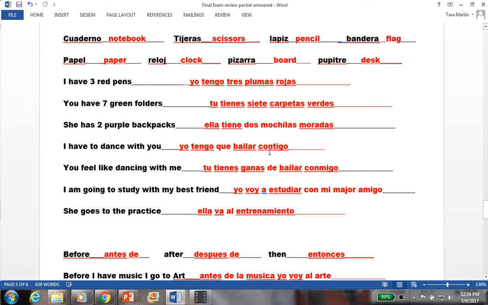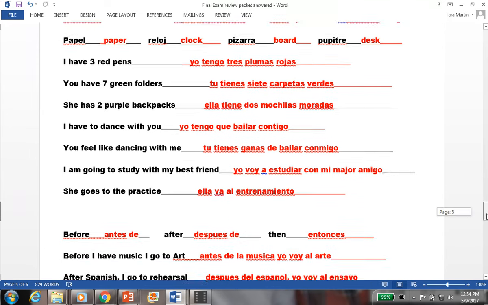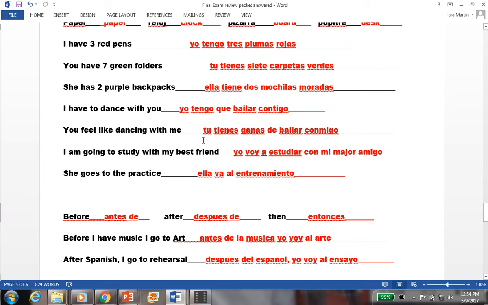You feel like dancing with me. This time, instead of saying I feel like or I have, you have to use the you form. So it's tú tienes, and instead of adding the "que," we write ganas de. So tú tienes ganas de bailar, and then with me is conmigo.